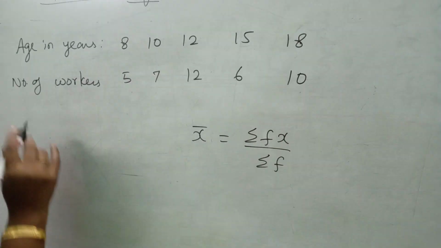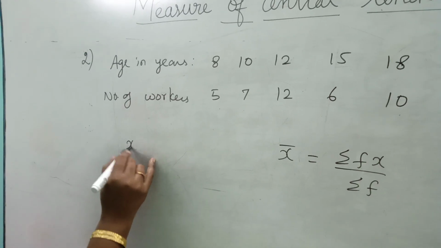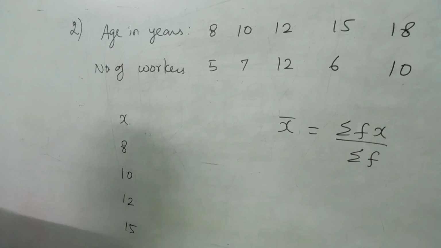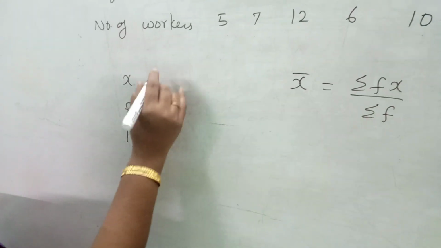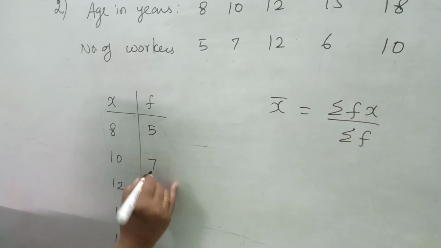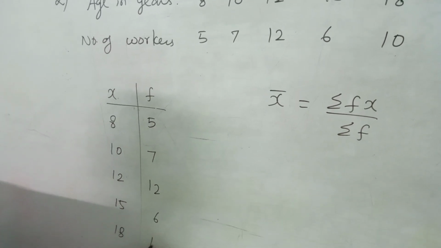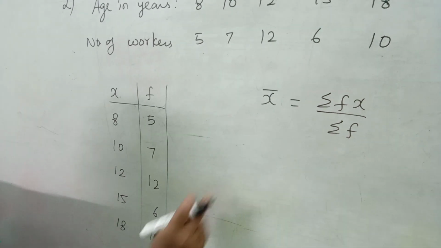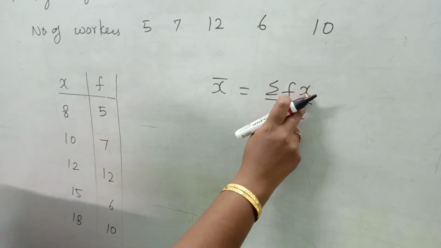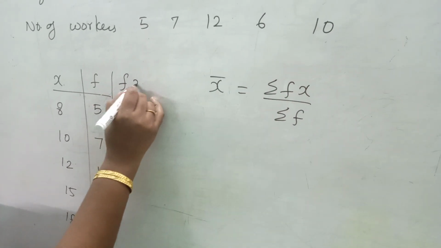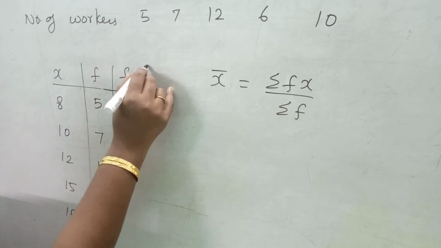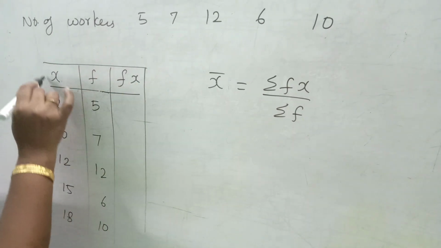I am going to form a tabular column. Age in years is my x value. X values are 8, 10, 12, 15, 18. Second row, number of workers is my frequency column. Frequency is 5, 7, 12, 6, 10. Okay. I am going to find sigma fx. Sigma fx is sum of the fx. Fx means f into x. If there is no symbol between f and x, we consider that as multiplication. I am going to multiply f and x.